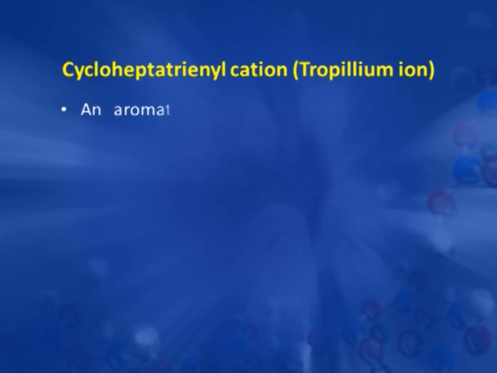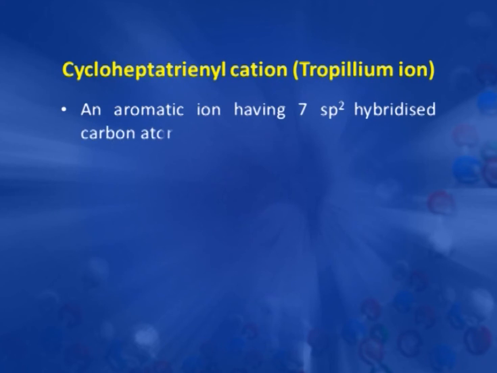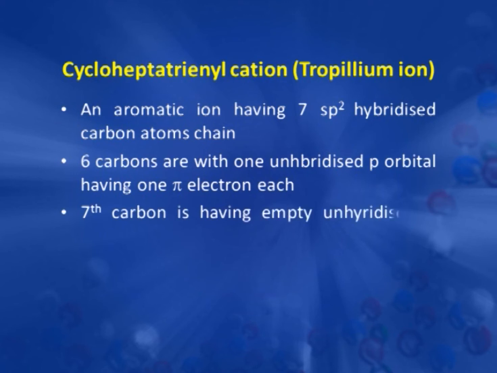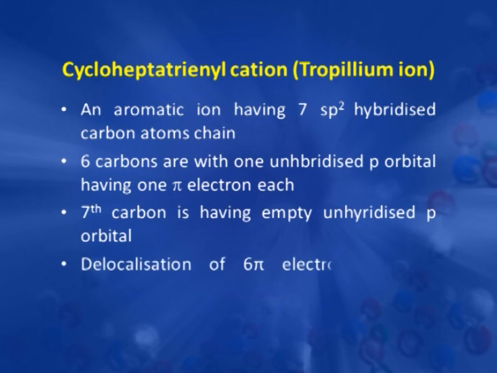Now here we have 7 sp2 hybridized carbon atoms. 6 carbons have 1 unhybridized p orbital with 1 electron each, while the 7th carbon, which bears the positive charge, has an empty unhybridized p orbital. So we have a delocalization of 6 pi electrons over 7 carbons.